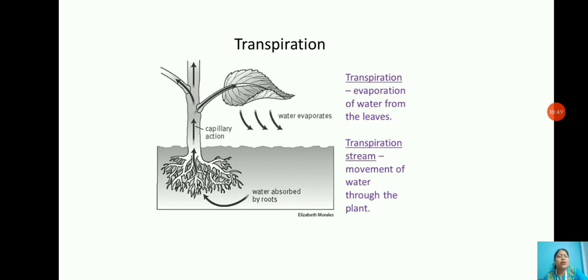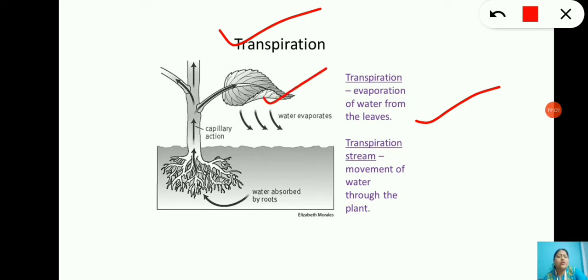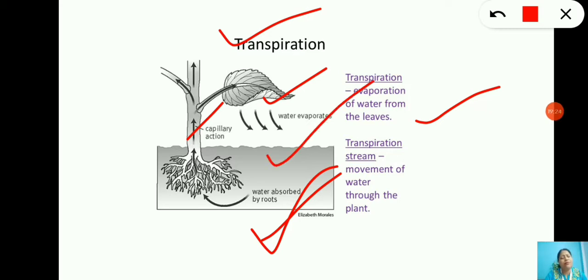You can see, children, here is the process of transpiration occurring. This is the diagram. Transpiration is the evaporation of water from the leaves. So water evaporation is happening. Water is absorbed by the root, and then by capillary action the stem conducts the water to the different parts. The water is utilized for preparing food, and the excess amount of water is released in the form of water vapor. So the transpiration stream is the movement of water through the plants.